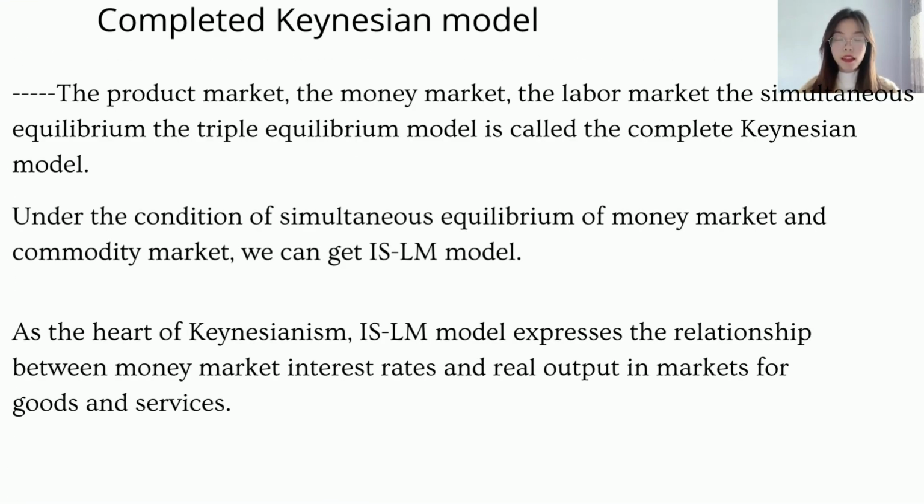And for the complete Keynesian model, a complete Keynesian model of a closed economy usually consists of 3 markets: product markets, money markets, and labor markets. When the 3 markets are in simultaneous equilibrium, the equilibrium model is called the complete Keynesian model. Under the condition of simultaneous equilibrium of the money market and product market, we have the ISLM model. As the heart of Keynesian economics, the ISLM model expresses the relationship between money market interest rates and the real output in the market for goods and services.